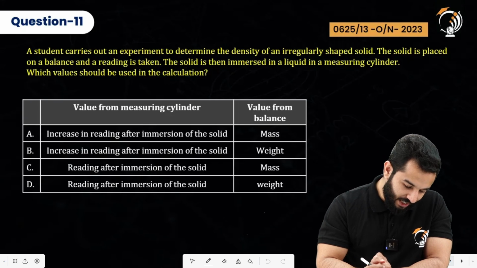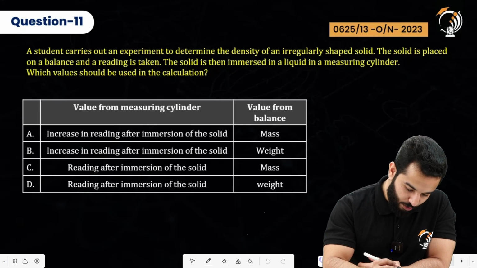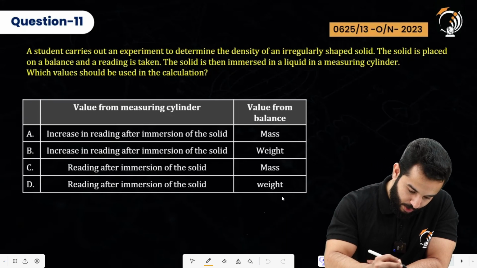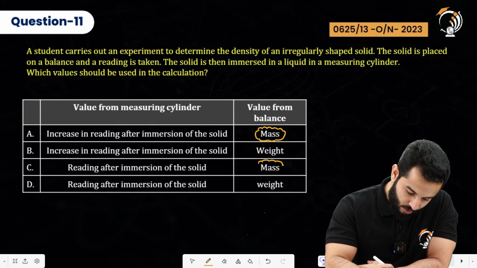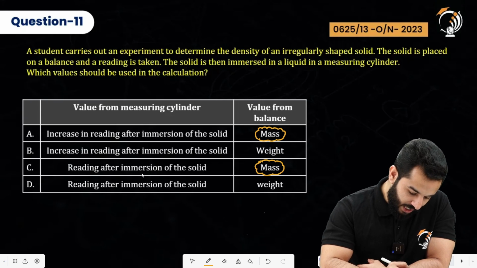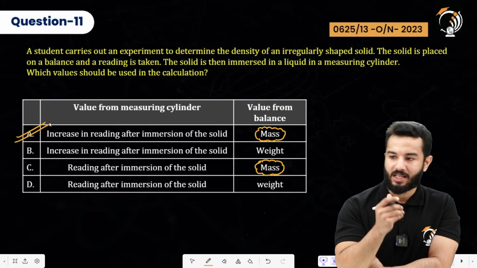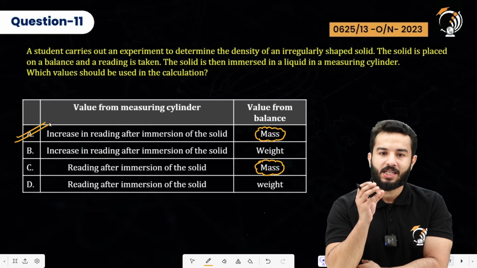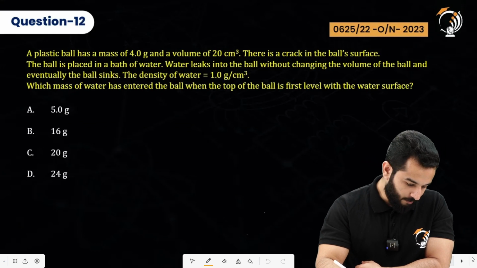So the options are the increase in the reading after immersion of the solid, and the value from the balance, which will be mass. The value from the balance should be mass, not weight. So either it will be this or this. Now for the reading after immersion of the solid, we have to find the increase in the reading, because that's what we actually want to find. We have to find the difference in the reading, right? So option A is going to be absolutely correct.